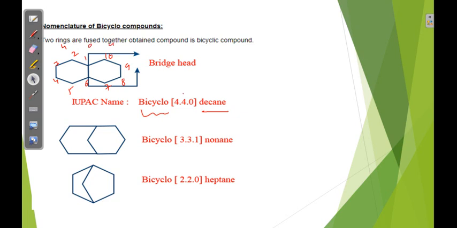4.4.0. Any doubt? No. Now here numbering 1, 2, 4, 5, 6, 7. Here 8, a little different. 8 is here, then here 9. In alkanes and alkenes, we take a continuous carbon chain. Here we will take the long chain. The order of preference is the long bridge,